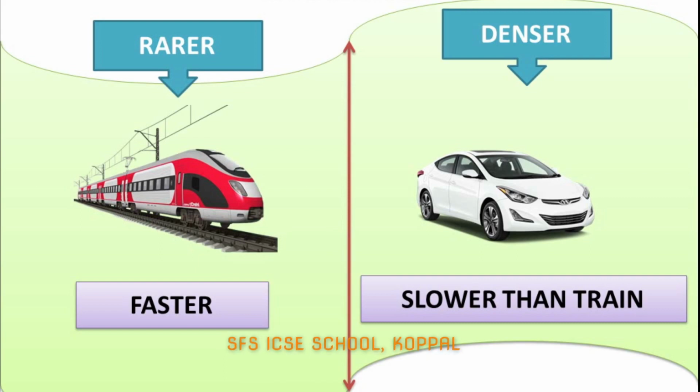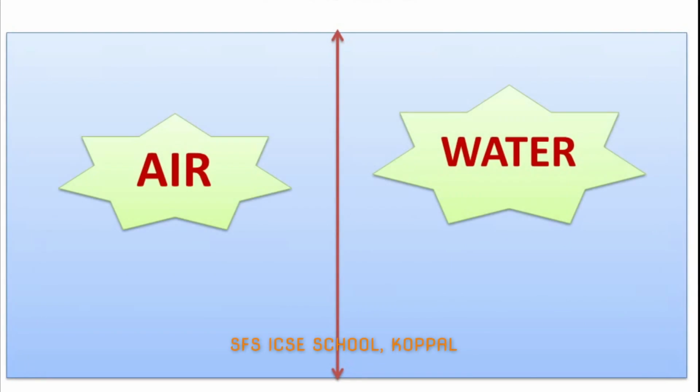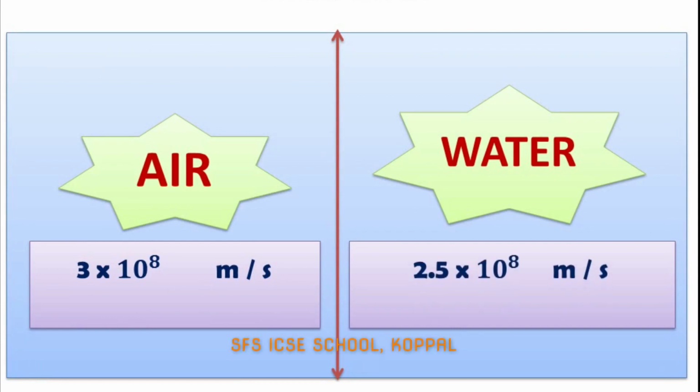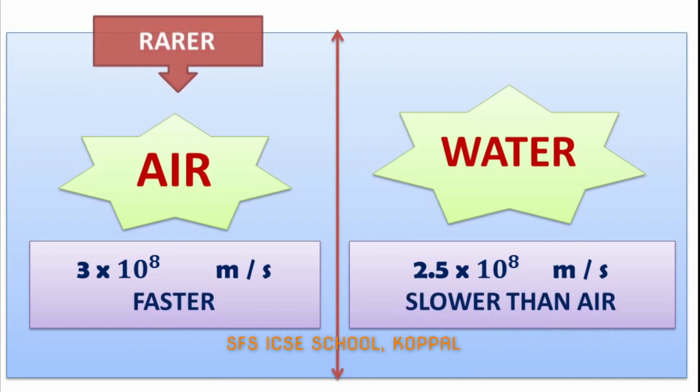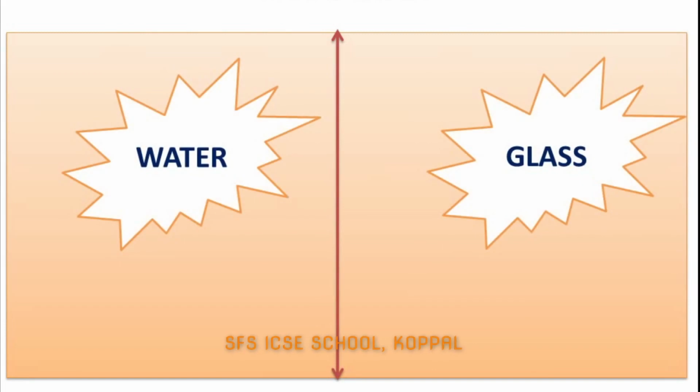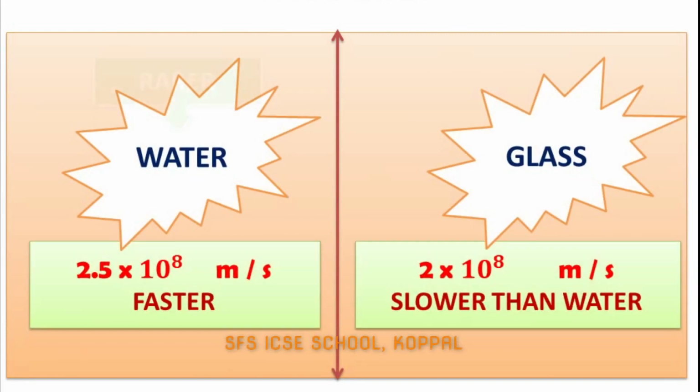Similarly, if we compare air and water, remember speed of light in air is 3 into 10 raised to power 8 meter per second and speed of light in water is 2.5 into 10 raised to power 8 meter per second. So the medium in which light travels faster is called as rarer and the medium in which speed of light is lesser is called as denser. Here in the above example, air is rarer and water is denser. But if we compare water and glass, water is rarer and glass is denser.